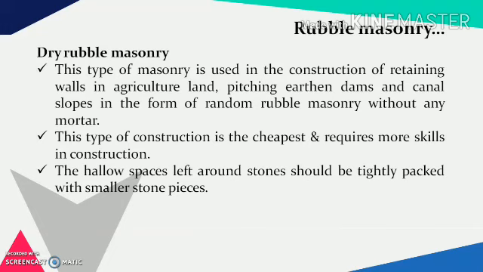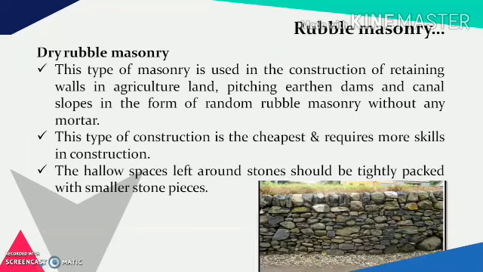This type of construction is cheapest and requires more skills in construction because there is no mortar used. So binding, or the stability, needs to be achieved by proper placing of the stones. The hollow space left around stone should be tightly packed with smaller stone pieces. This is the picture of the dry rubble masonry, in which the stones are arranged in such a way that it forms a wall and it retains something on its one side.